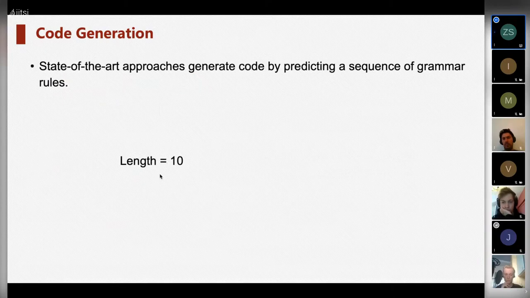To solve this task, instead of directly using existing translators, most approaches generate code by predicting a sequence of grammar rules. A given code like assign to nouns can be represented as an abstract syntax tree, namely AST.